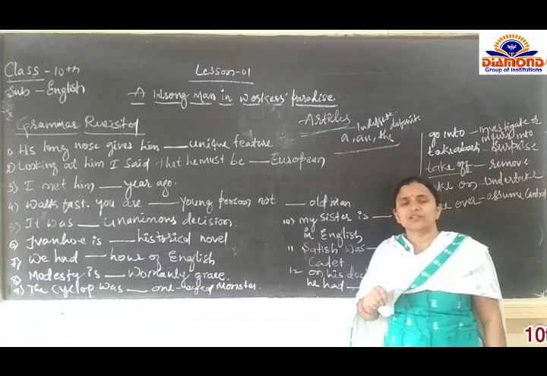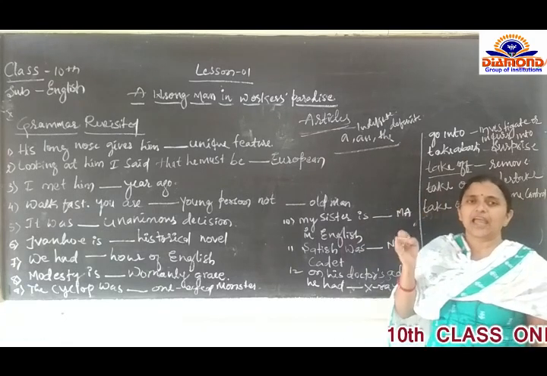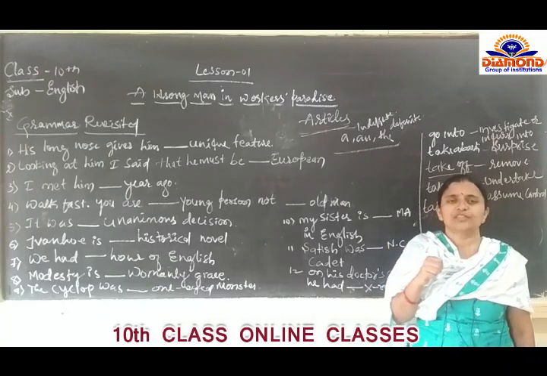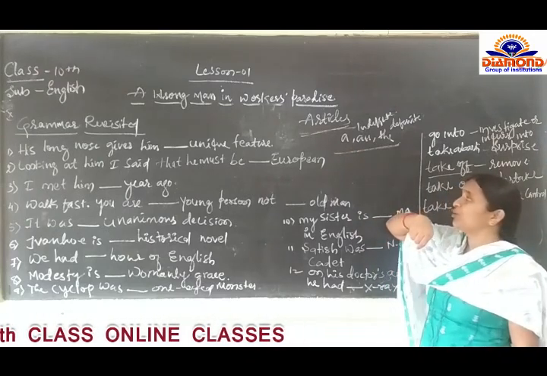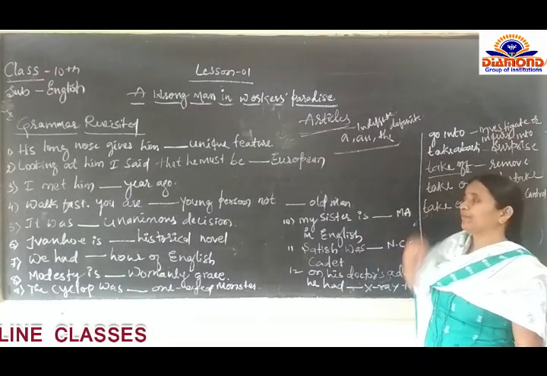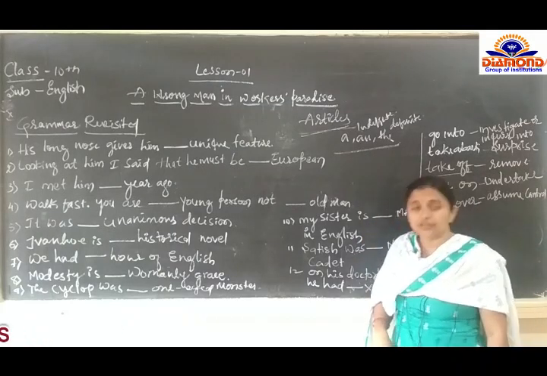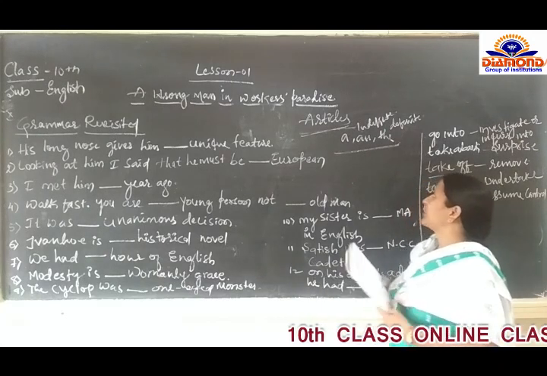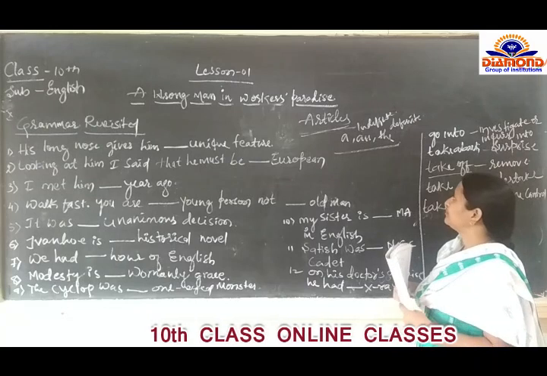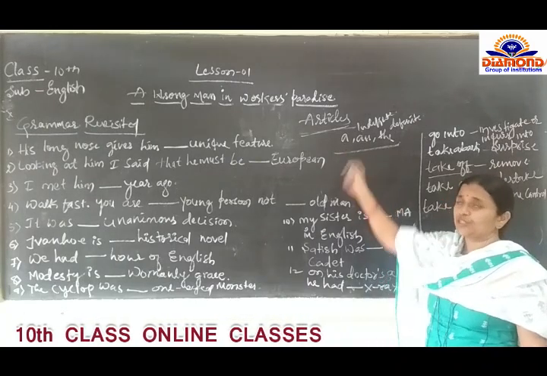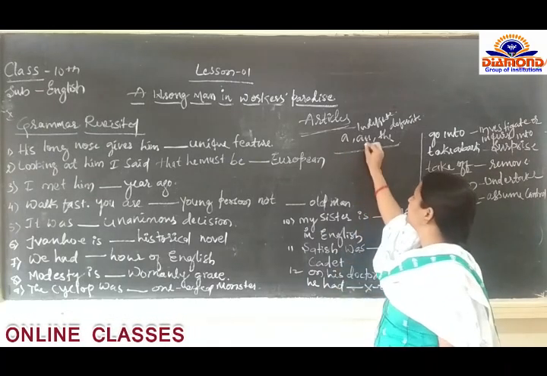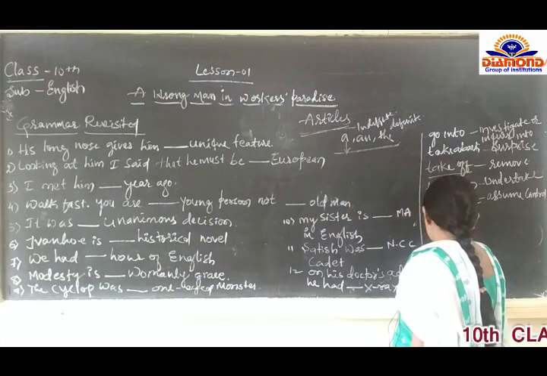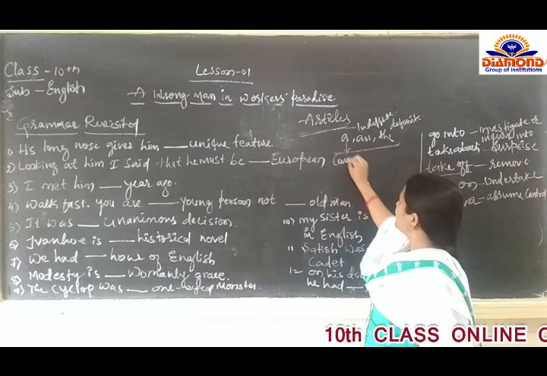Now the question arises: where do we have to use a, an and the? Where do we use the definite article, and where do we use a and an? I think you have learned it in the previous class. I will explain a little bit here about the articles. A is used before consonants.